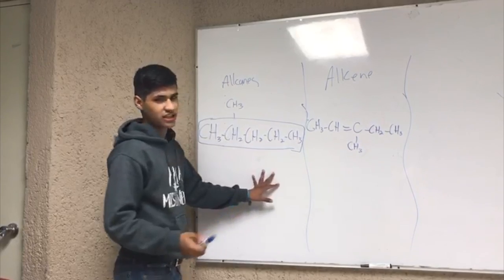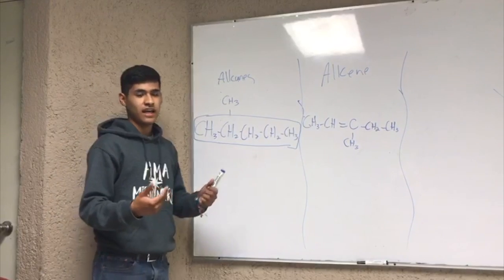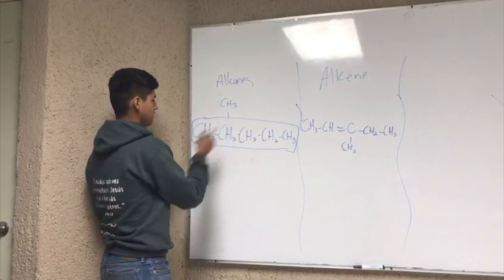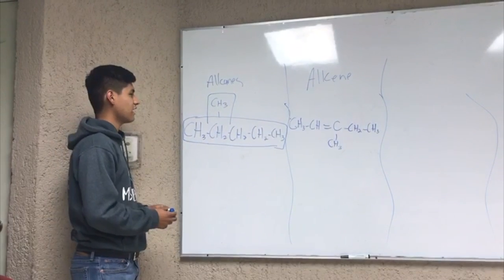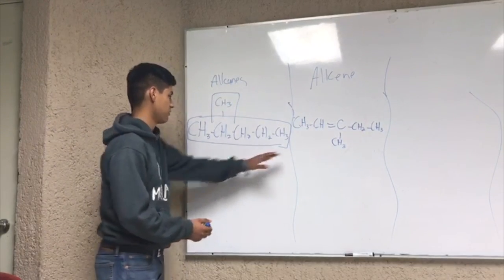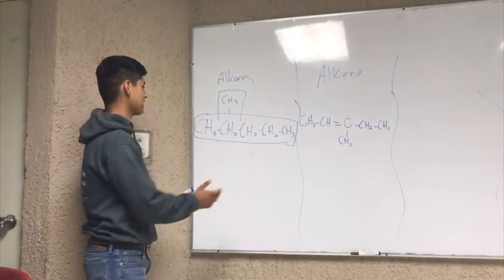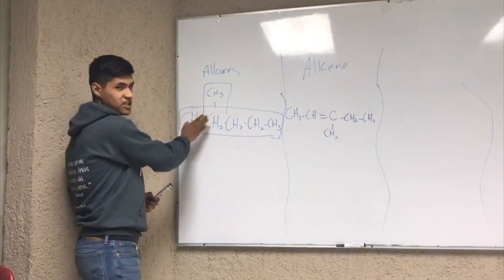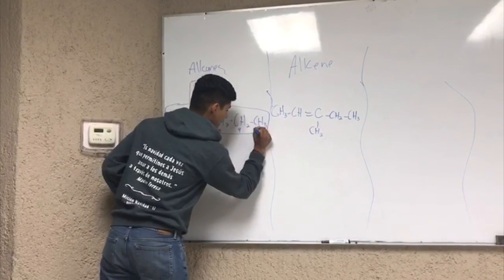After getting the longest chain, next we're going to find the alkyl group that is attached to the chain. In this case, it is this one. Then we need to count. We need to know from where we're going to start counting, from this side or this side. We're going to start counting from this side because the alkyl group is closer to this edge. So this is going to be number 1, this 2, 3, 4, and 5.